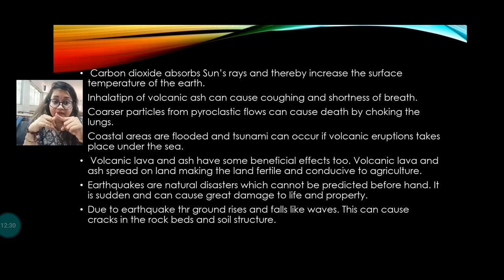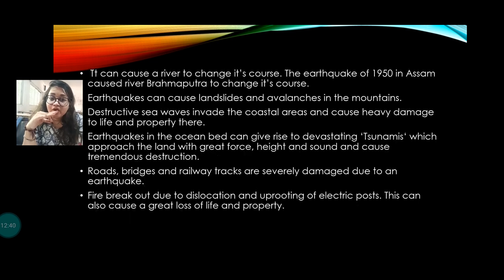Due to an earthquake, the ground rises or falls like waves. They can cause cracks in the rock bed and the soil structure. It can also cause a river to change its direction, or change course. There are a lot of examples, like the Brahmaputra river changing its course.